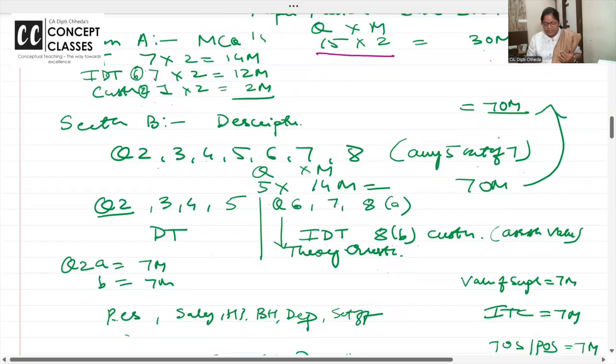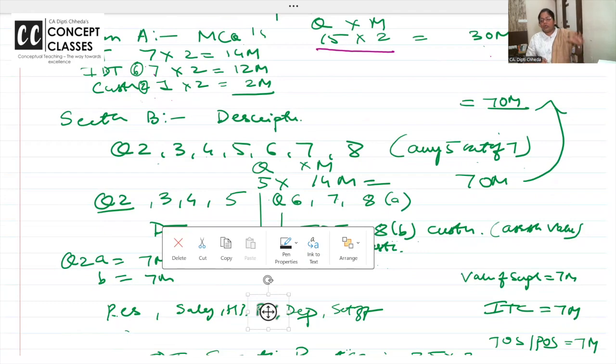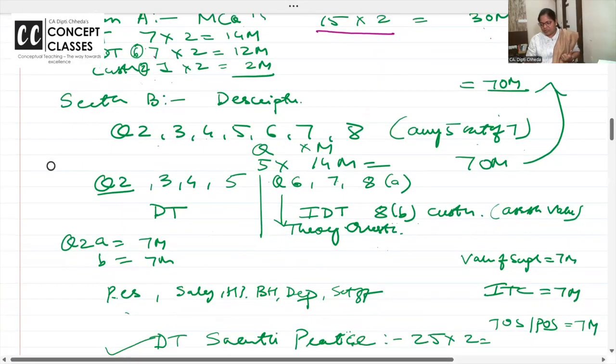Now come to your descriptive answers. You have a beautiful choice in 3 hours. Question numbers 2, 3, 4, 5, 6, 7, 8, that is 1, 2, 3, 4, 5, 6, 7. So out of the 7 questions, you have to answer any 5. Out of the 7 questions, you have to answer any 5 of the questions.